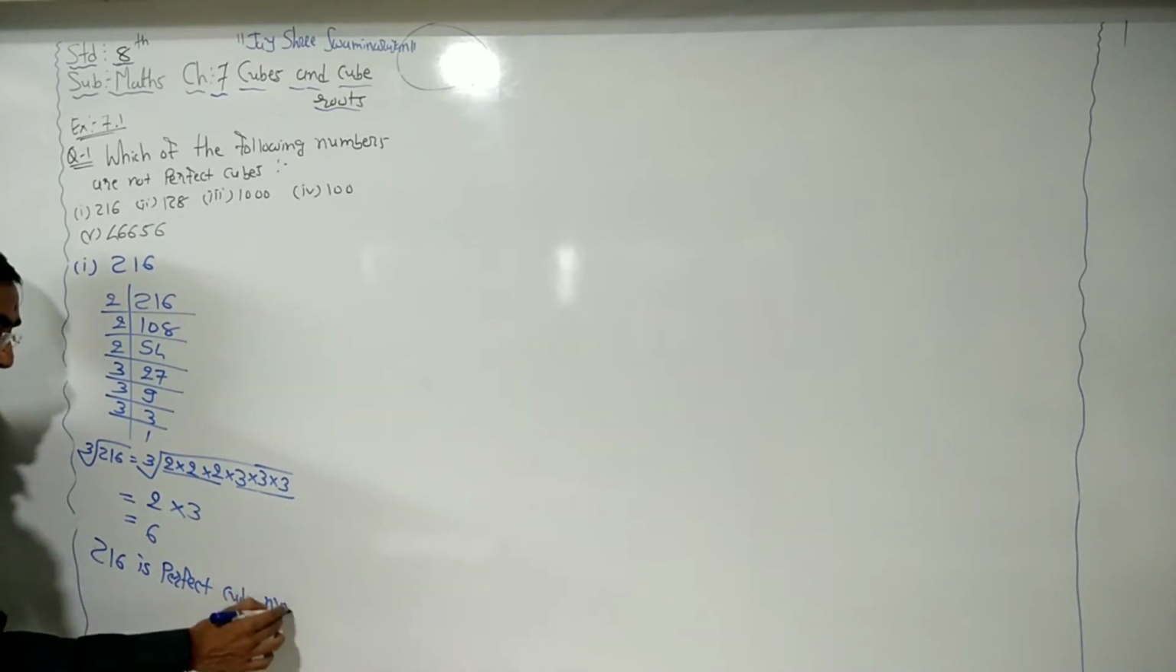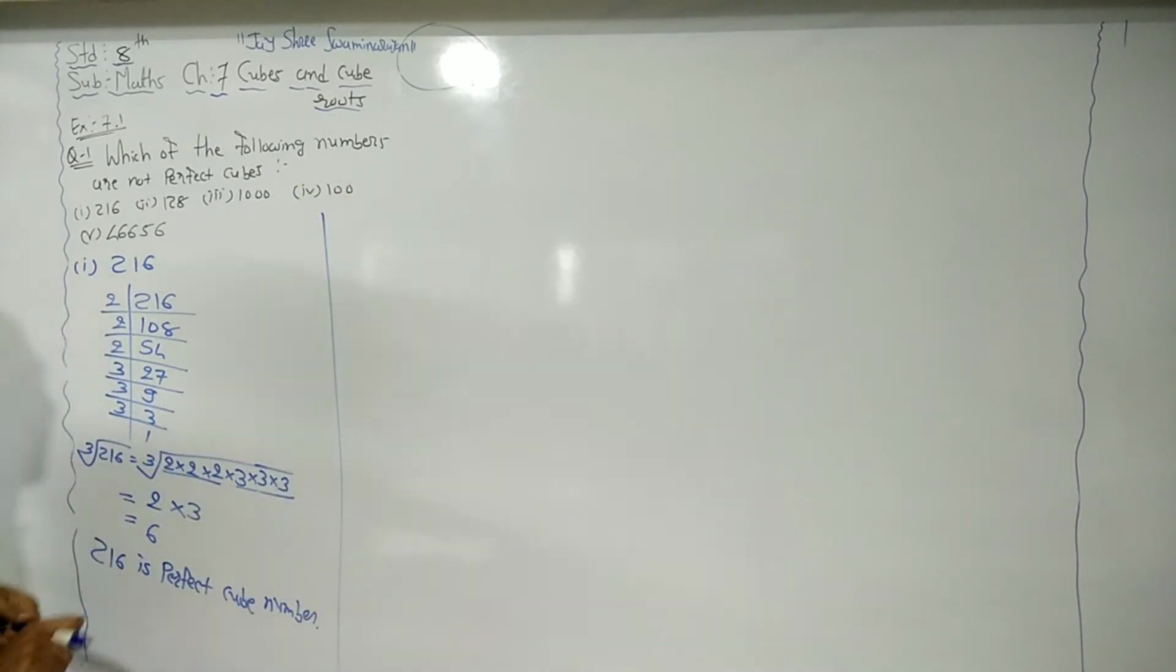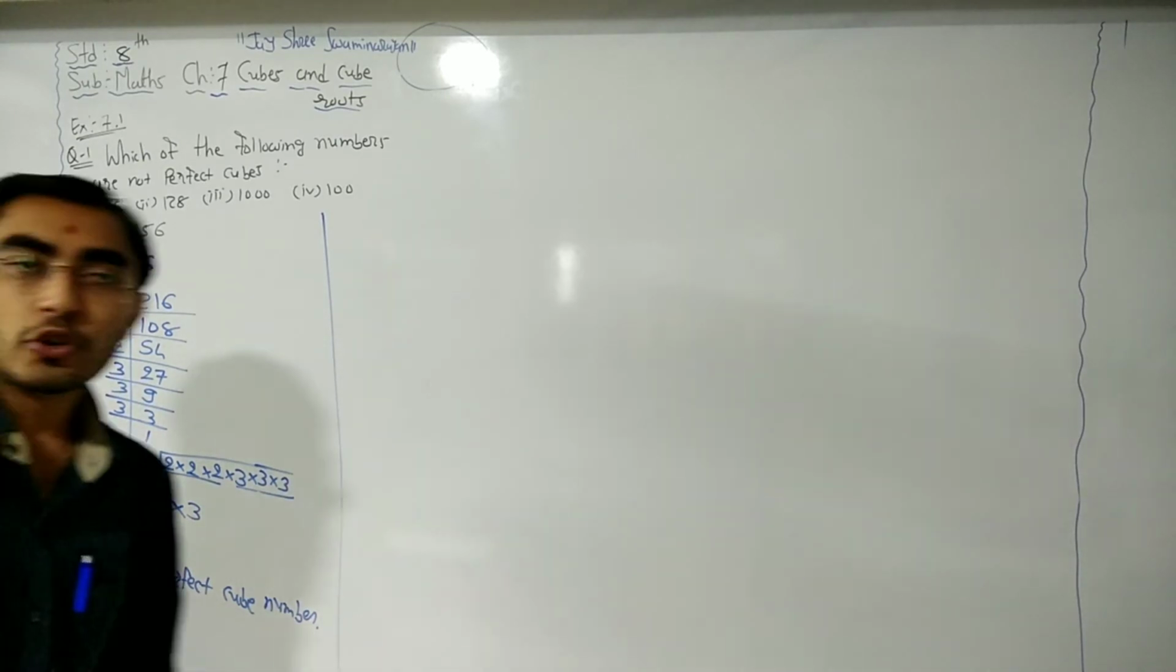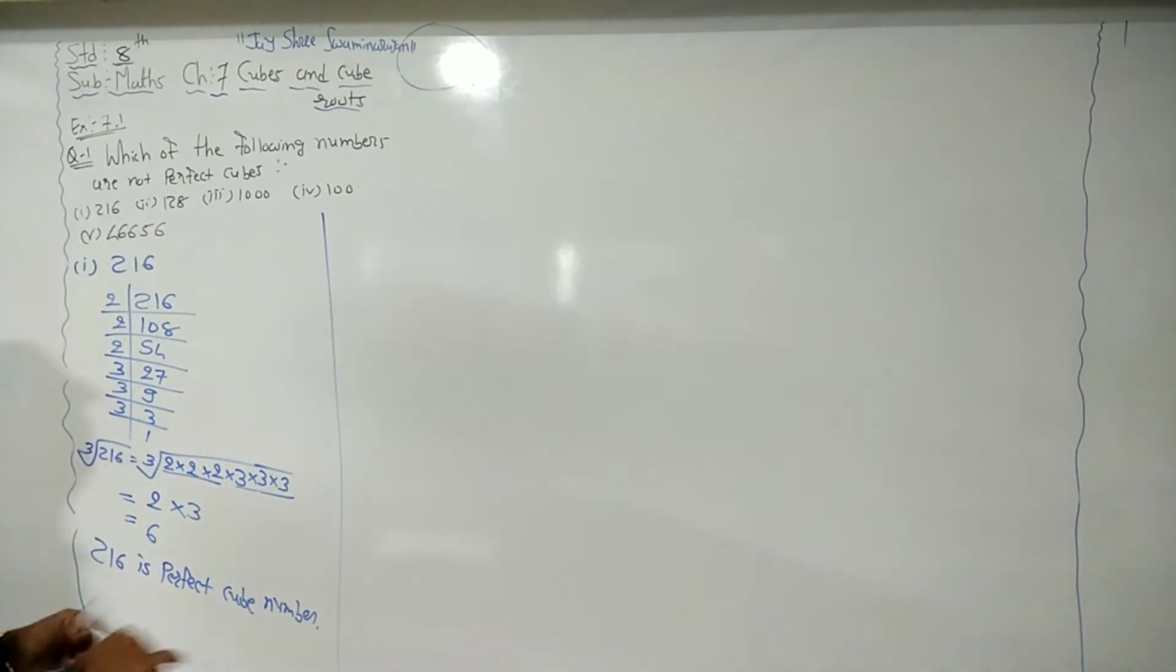Perfect cube number. Okay, so we need to find the cube root. From that, we can say whether this is a perfect cube number or not. If our cube root is an integer, then it is a perfect cube number. Now, next is 128.